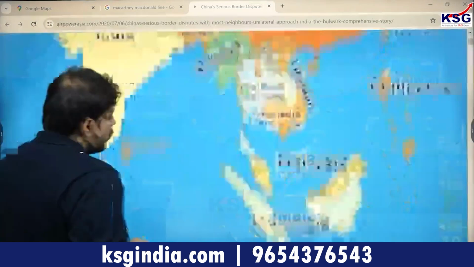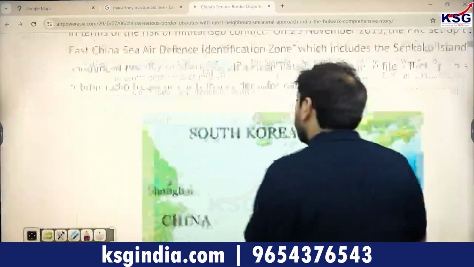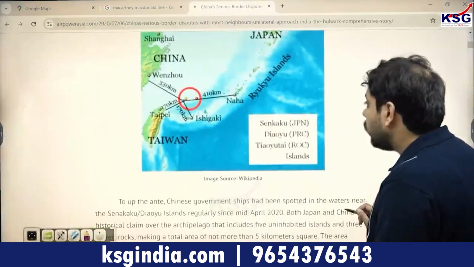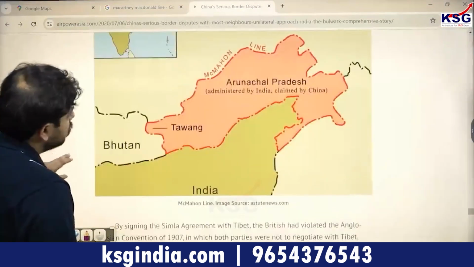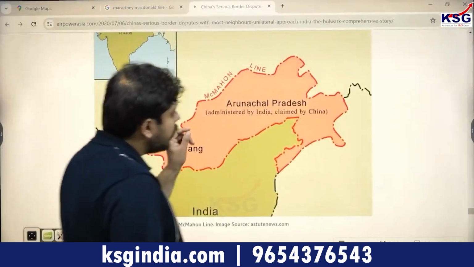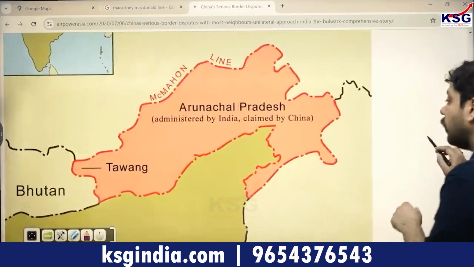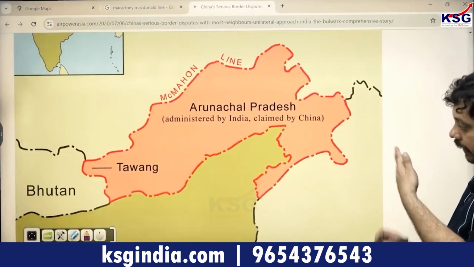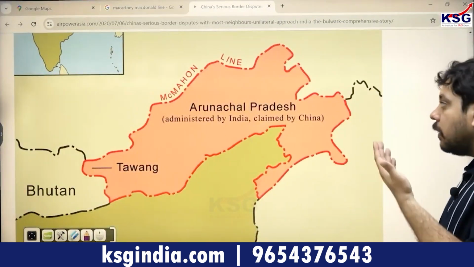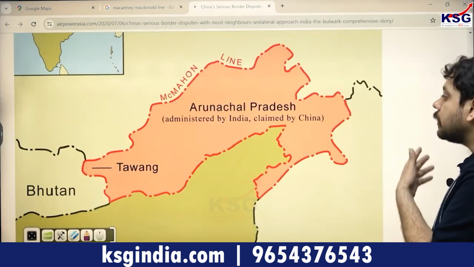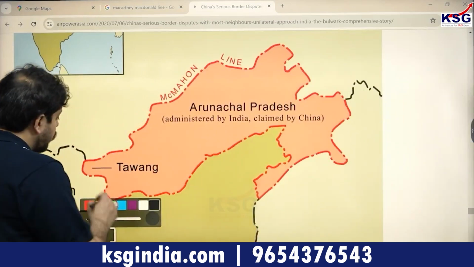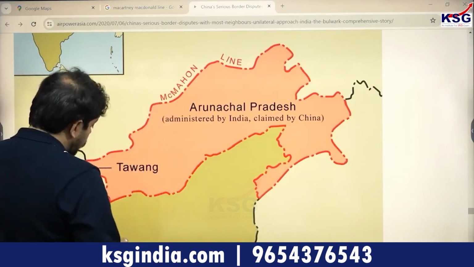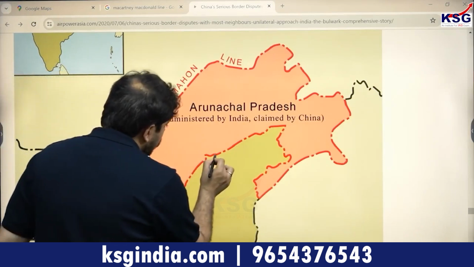So in 1865, when you had the creation of what is known as the... If you take a look at this map over here, you can see how the claims of the Chinese and the Indians differ with respect to this part, right? So you have, very simply speaking, the creation of this thing which we call the McMahon line, and this is what the Chinese claim.